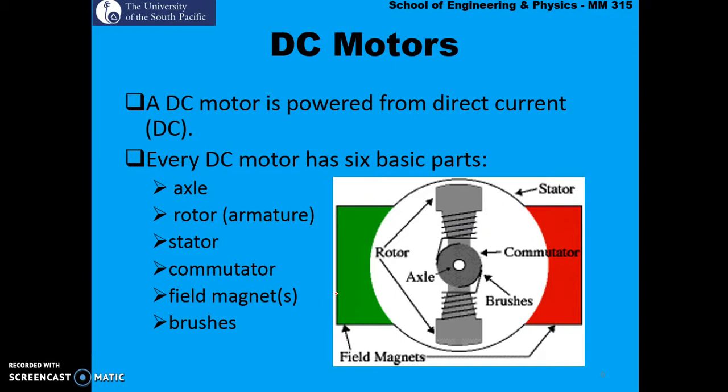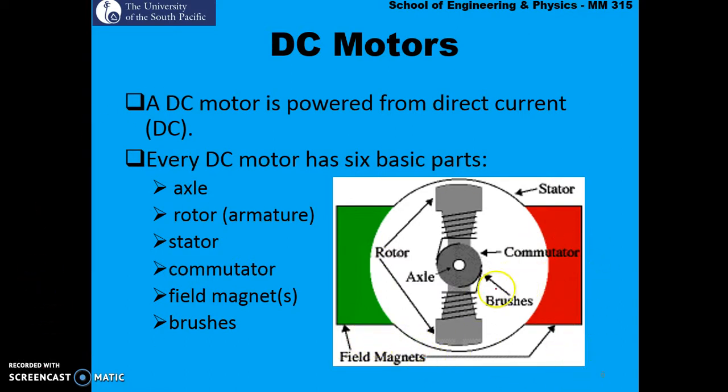Let's look at DC motors. A DC motor is powered by direct current. Every DC motor has these 6 basic parts. It has an axle, rotor which is called the armature, the stator which is the stationary part, commutator, field magnets and the brushes. So these are your field magnets shown in green and red.